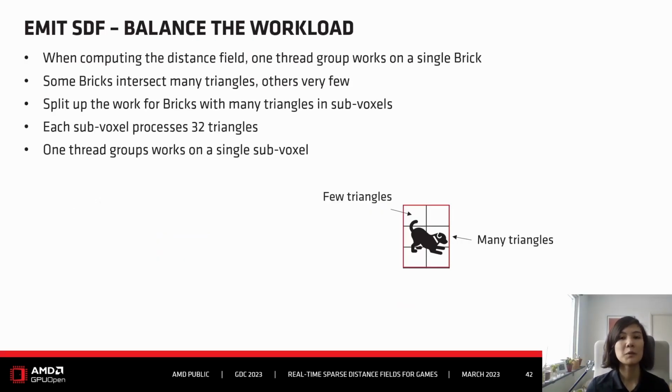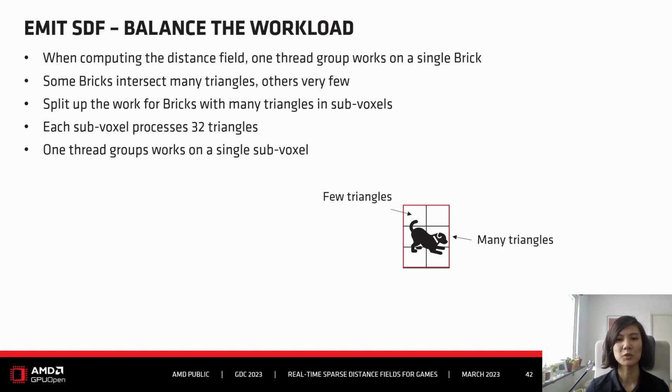Another workload balancing is done when we compute the distance field for the bricks. One thread group works on a single brick. But some bricks intersect with many triangles, others with very few. To balance the workload a bit better, the work is split up for bricks with many triangles.